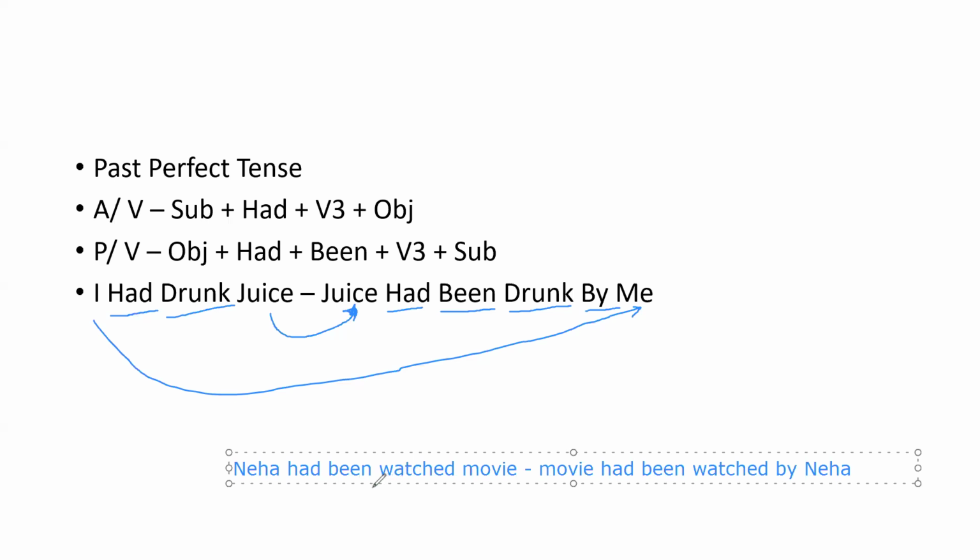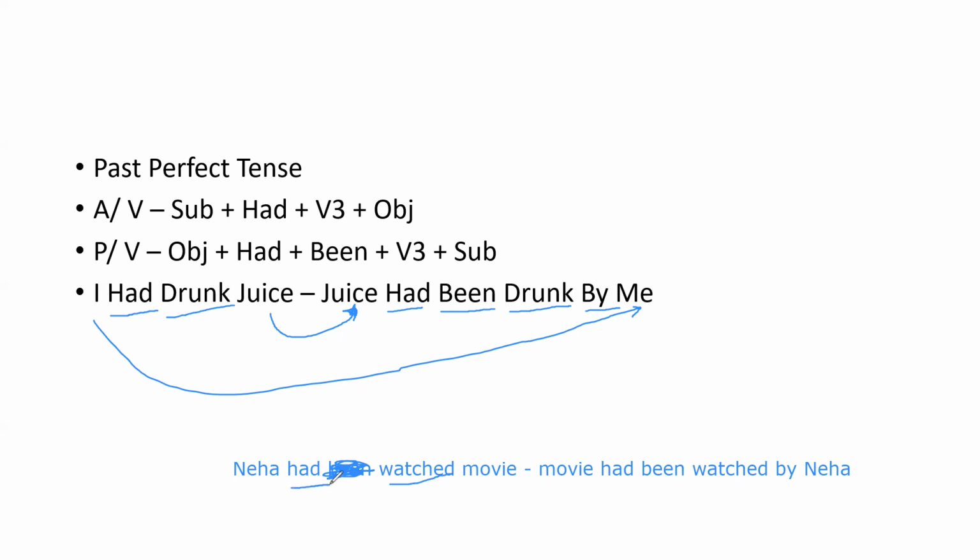Now see, here there is a mistake. I think here there is no be. Neha had watched movie. Yes, this is a mistake. Neha had watched movie. Here the verb is V3 and the helping verb is had.